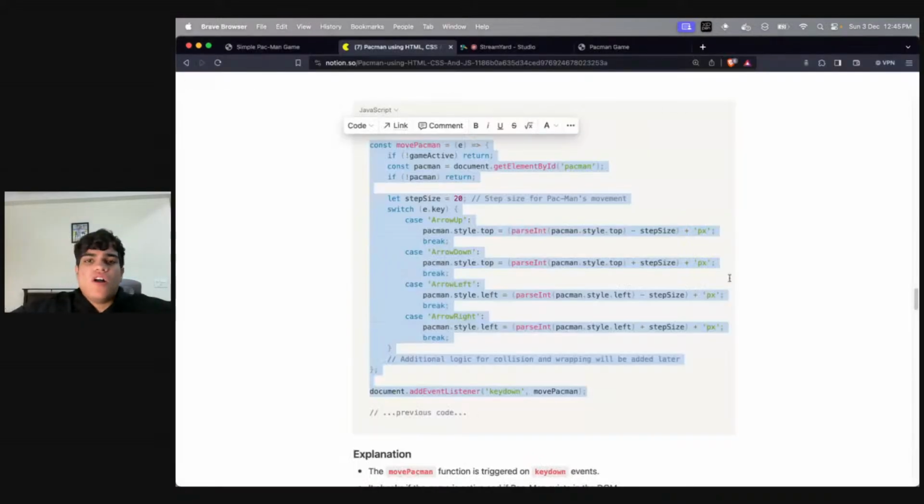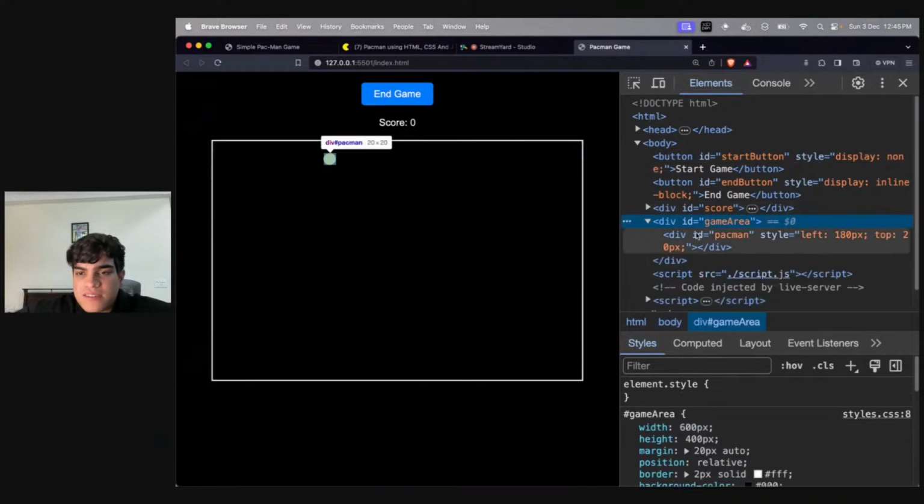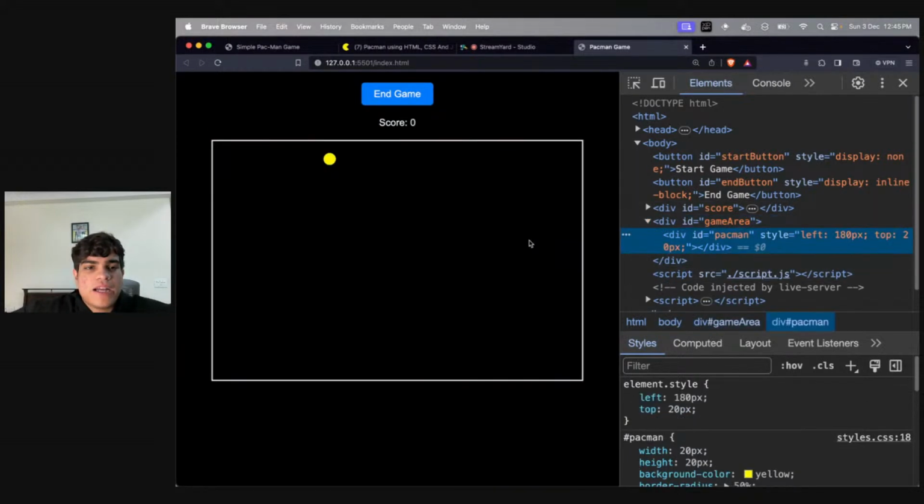All right. Now what will happen is if I start my game, my Pac-Man is there and I can move it. As you guys can see, I can move it. How am I moving it? Because I've added an event listener to my entire document. Wherever in my document I'm pressing the right key, I want to add to the position of my Pac-Man. Look at the position of the Pac-Man. You see how left is increasing? 320, 340, 360, 380, 400, 420, 440, 460, 480, 500. Continuously it will go.